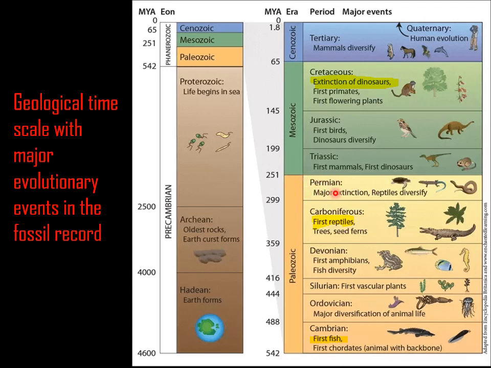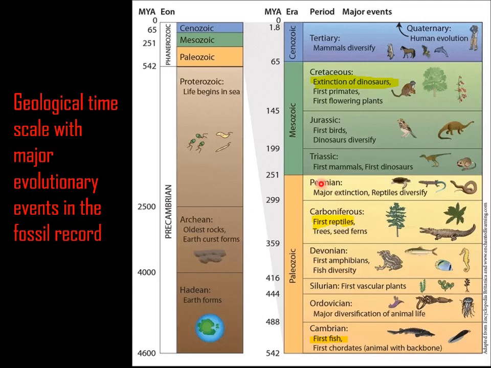The Permian period is the most important period because in this period a mass extinction happened. According to the scientists, 98% of the ocean life and 78% of the land life went extinct in this period. So there was a huge mass extinction in the Permian period, and the reptile world diversified in this period.